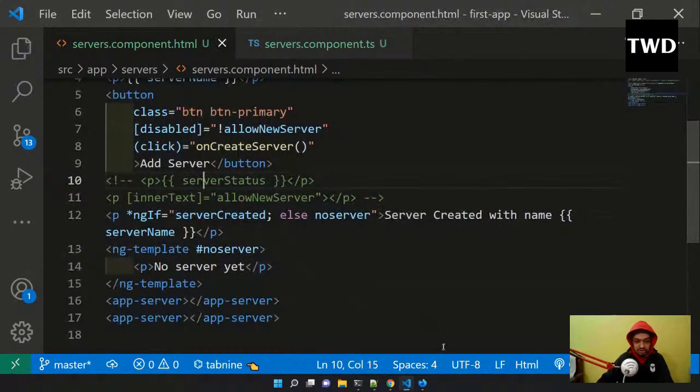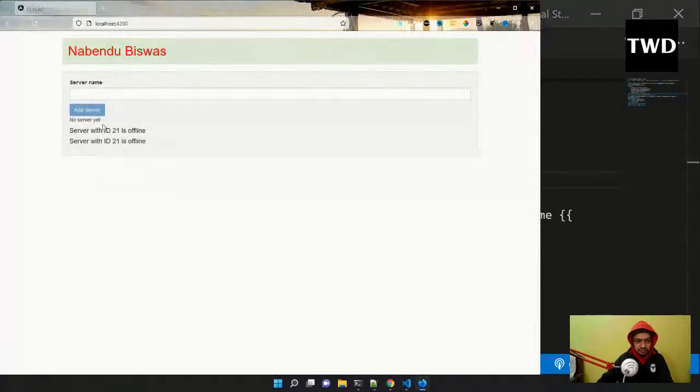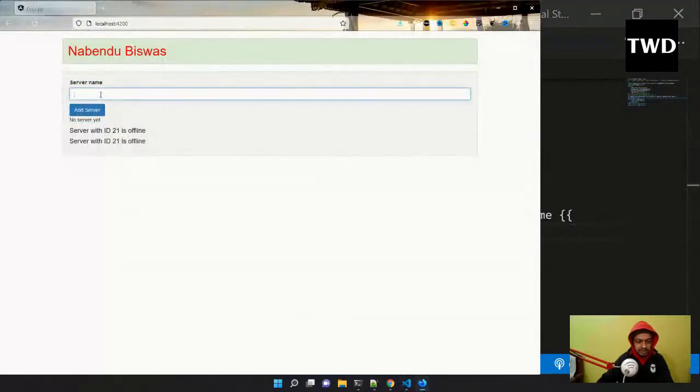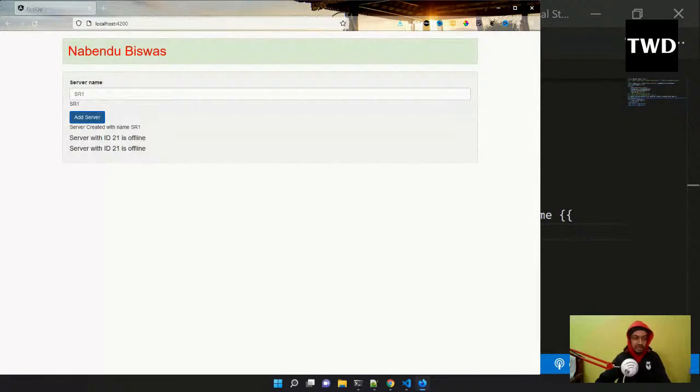So this is how it works. This thing I'm linking from the else part, so this is not like a traditional if-else. By default, when no server is there, "no server yet" is shown, because serverCreated is false. Now I will click add server, and it will be shown like this. So this is how the ngIf and else part works. Okay, so that is done.